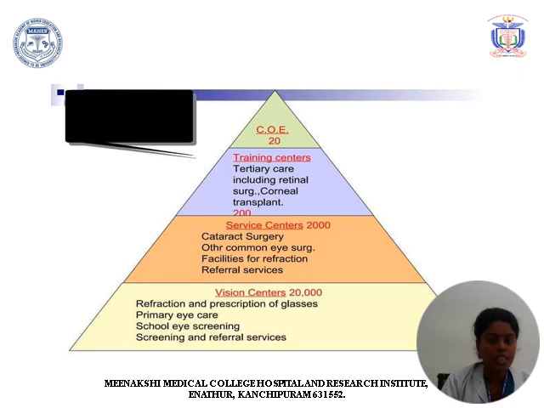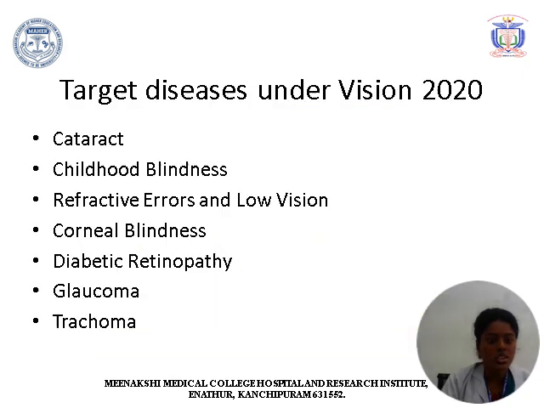They have Centers of Excellence 20, training centers targeted to be 200 based on the tertiary care they provide, service centers 2000 based on cataract surgery, facilities for refraction and referral services, and vision centers targeted to be 20,000. This is mainly concentrated on refraction, prescription of glasses, primary eye care, school eye screening and referral services. The target diseases which come under Vision 2020 include cataract, childhood blindness, refractive errors, low vision, corneal blindness, diabetic retinopathy, glaucoma and trachoma.